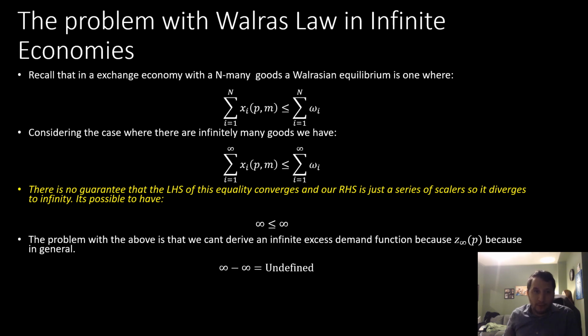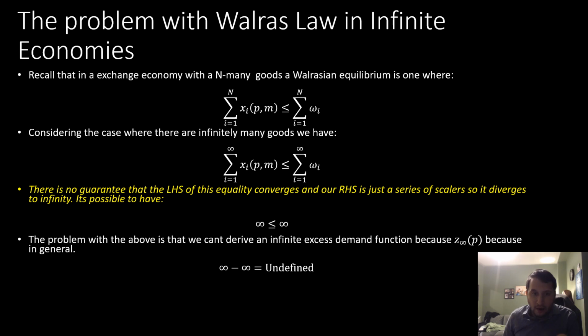So recall, in exchange economies with n many goods, a Walrasian equilibrium is one where the sum total of demands across all markets i, where i goes from 1 to n, is less than or equal to the sum total of our endowments in all n markets. Now consider the case where n tends to infinity. In this case, we're just going to replace that n with an infinity symbol here. Now we need to think about what we're looking at.